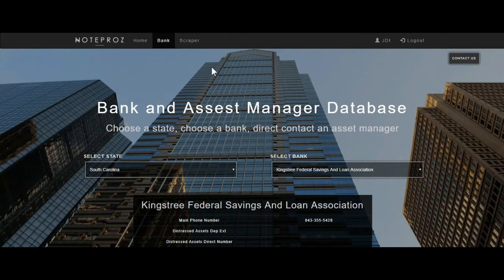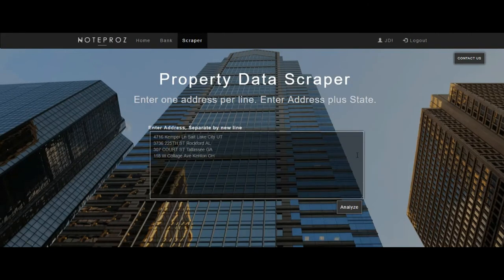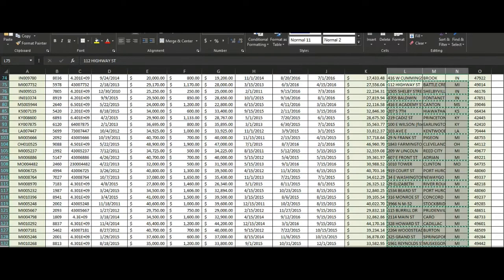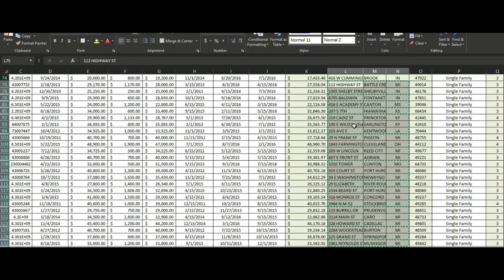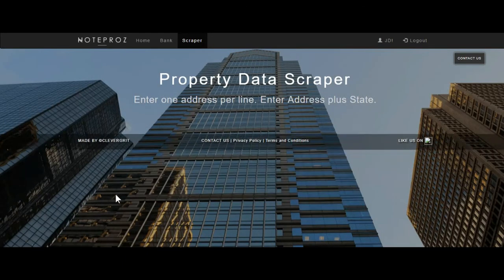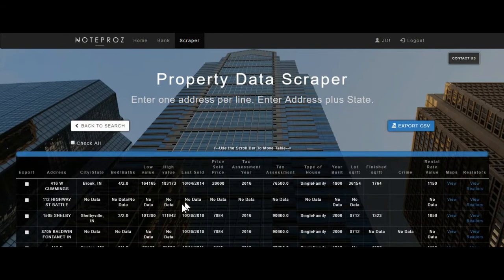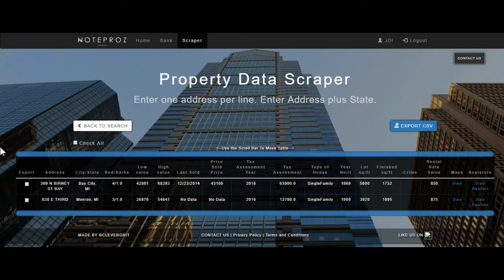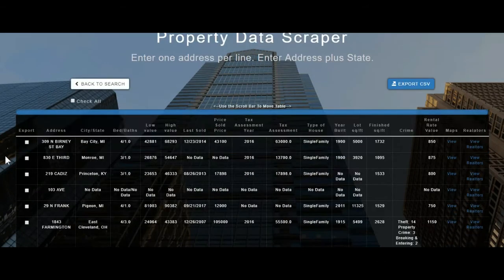Okay, great. Now let me show you the property scraper. Okay guys, this is the property data scraper. It's super easy to use. All you have to do is copy and paste addresses from a tape into this box here. Let me show you an example. I have a tape here. I just copy the addresses and paste them in here, and then we will pull all the available data of interest for these properties into this table.